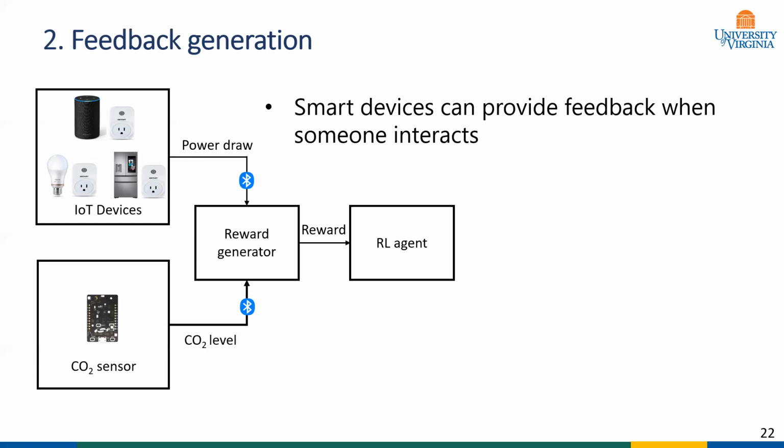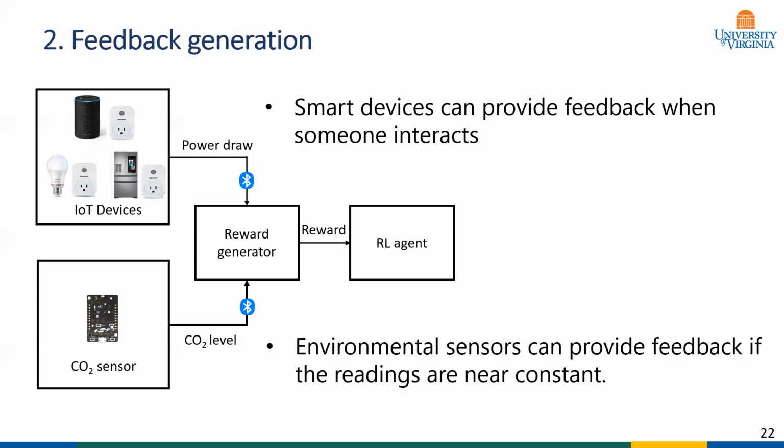In addition to the devices humans interact with, we have also taken feedback from nearby environmental sensors. The intuition is that if the level of carbon dioxide or humidity of a room does not change in a while, there is no human in that room. As such, if the level remains near constant for a certain amount of time, the reward generator module concludes that there is no one in the room.